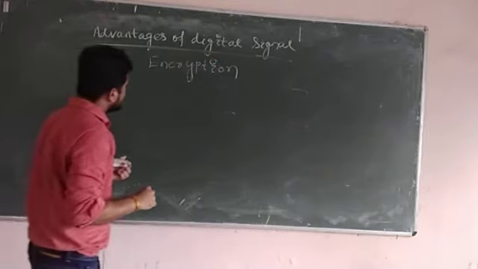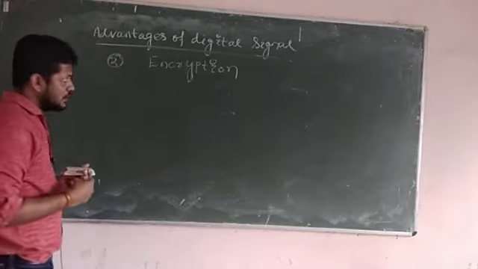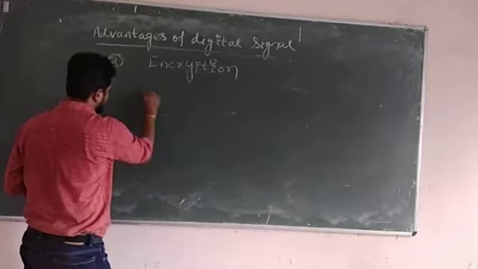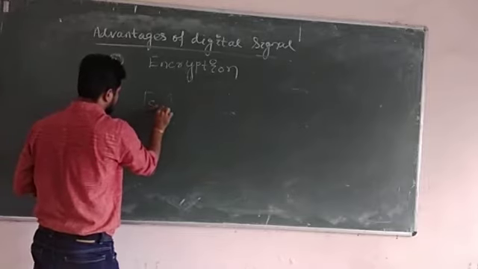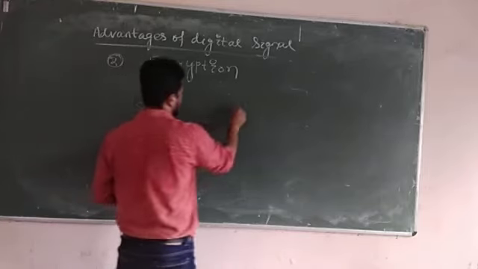So what do you mean by encryption? Encryption means encoding your message signal. Suppose we have a transmitter, we have a sender, and we have one sender and multiple receivers.